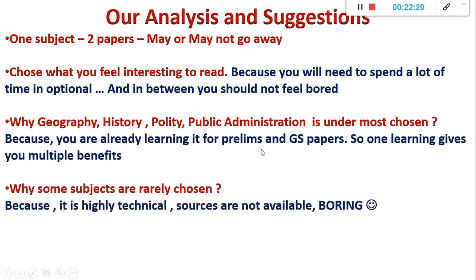And because the syllabus is vast. Now if you choose something like psychology, you have to sit and study 3 months of psychology, and then you will get only the remaining 9 months for studying the rest of the things. So that is a personal choice. If you can manage, it is fine. Else make sure that all 12 months you are studying everything together: prelims, mains and optional.